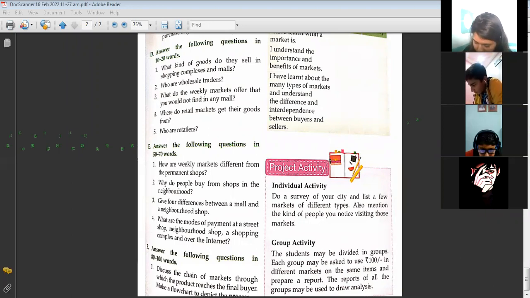Are held every week on a fixed day. Oh, ma'am, I forgot. Ma'am, weekly markets are makeshift. What about permanent markets? Permanent markets have a permanent building. They have a permanent building or a permanent infrastructure, right? Permanent shops have one place only where they are. They do not have a makeshift system.